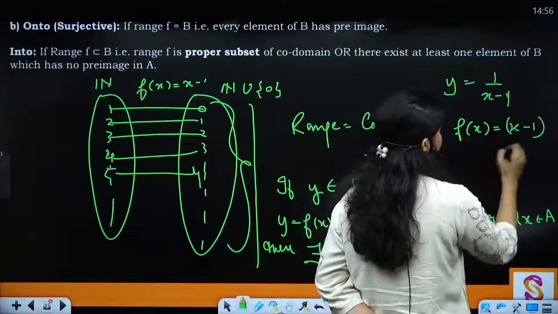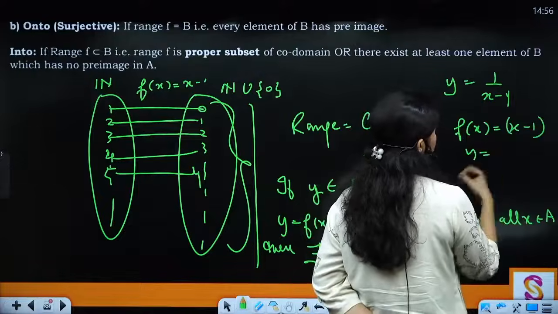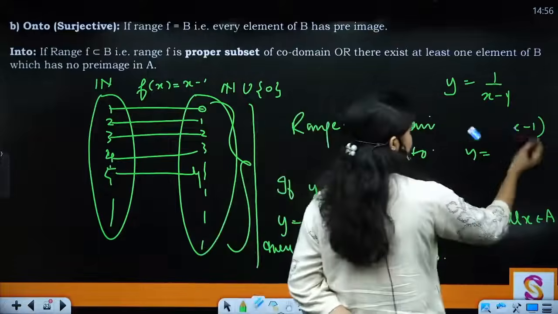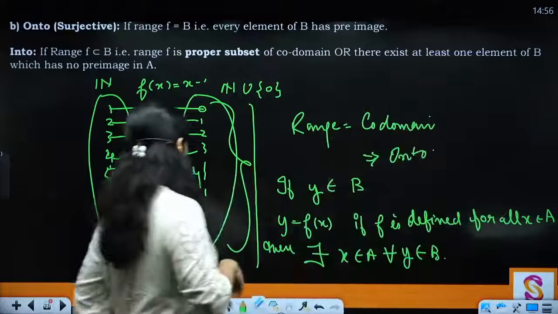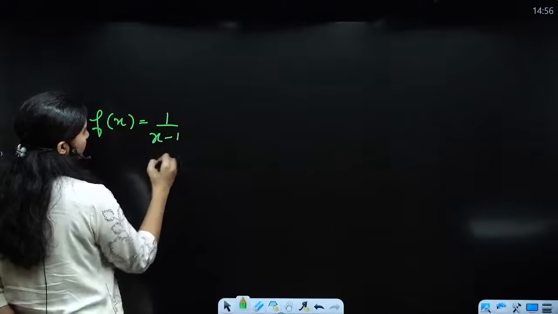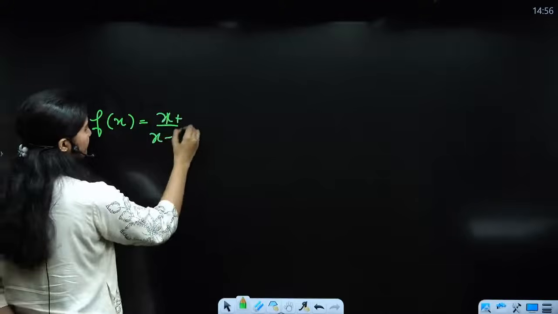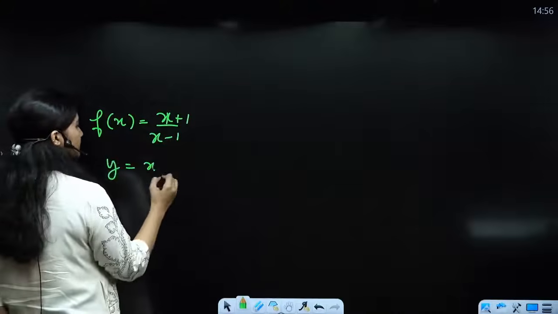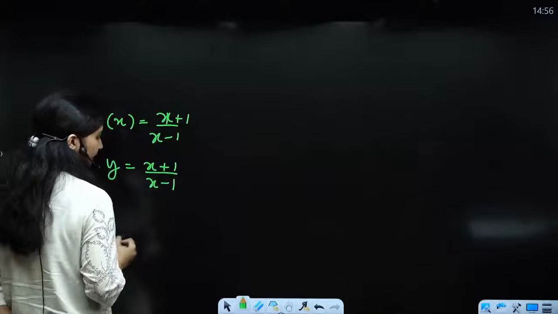Okay? So y equals, and we can take, let's say, an example on the next page. Wait, so let's say you have fx equals 1 upon x minus 1, or x plus 1 upon x minus 1. Clear? So y equals what? x plus 1 upon x minus 1.